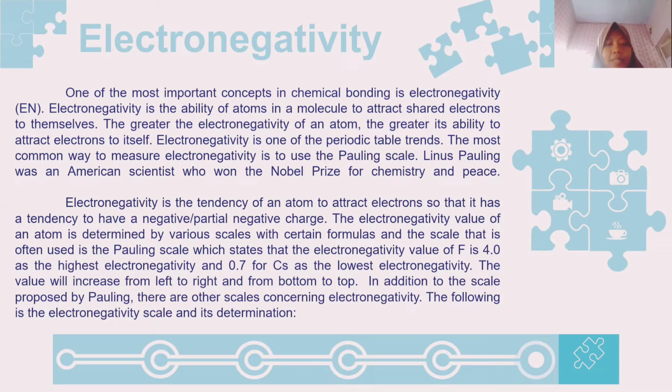The value will increase from left to right and from bottom to top. In addition to the scale proposed by Pauling, there are other scales concerning electronegativity. The following is the electronegativity scale and its determination.